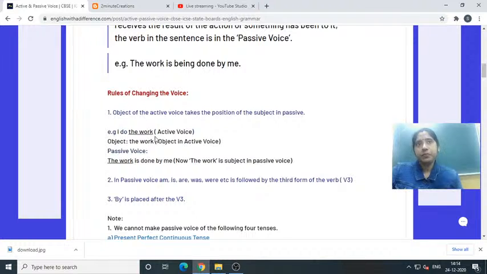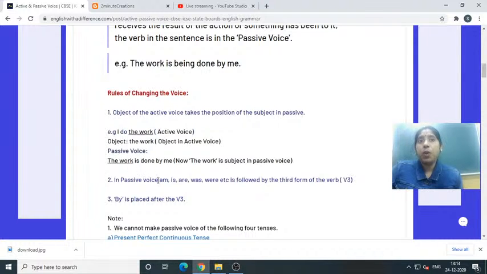So when I have to change it in passive voice, then object, the work, it will take the role in passive voice as a subject. So the work will come first here. Okay, and now you can see do verb is there, I is there. As it is simple present tense, so after the work which be verb will be placed? So we have to place be verb. Okay, so here underlined words, the work, it is subject in passive voice.